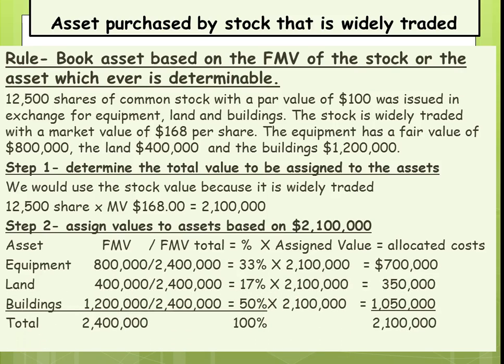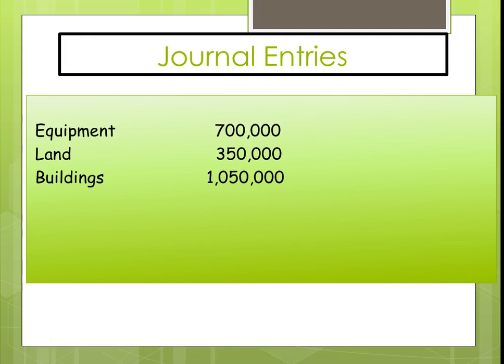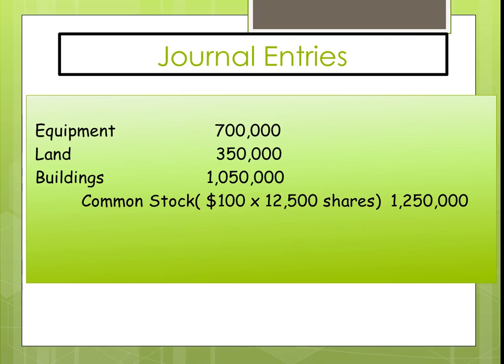So the equipment would get $700,000, the land would get $350,000, and the building would get $1,050,000, and that would be our journal entry. So our journal entry would be equipment, land, and buildings at the new assigned value. We would record the common stock at par, and the difference would go to additional paid-in capital.